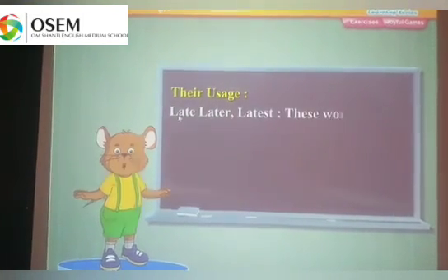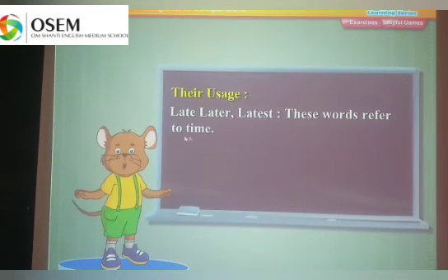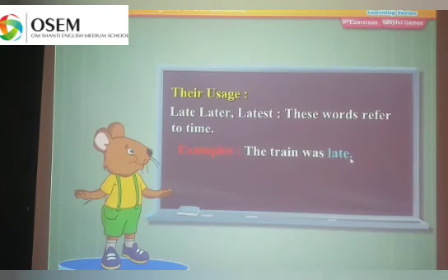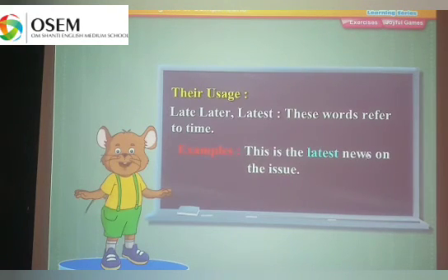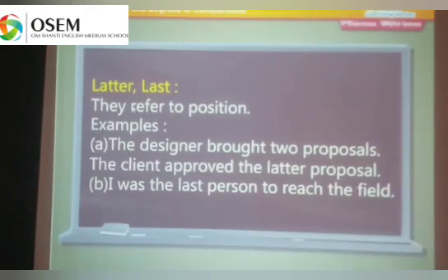Their usage. Late, later and latest, these words refer to time. Example, the train was late. I met him later. This is the latest news on the issue. Latter and last, they refer to position. Example, the designer brought two proposals. The client approved the latter proposal. I was the last person to reach the field.